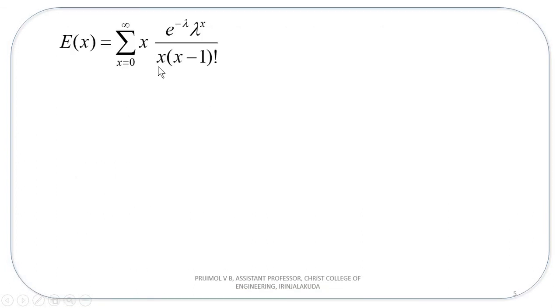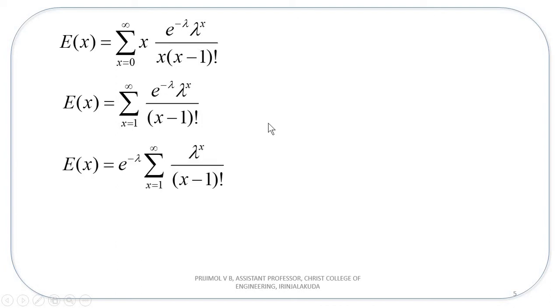Now cancel this x and x here. So after cancelling, the limits of x will now change. So instead of x equal to 0 to infinity, it will now become x equal to 1 to infinity. Since e raised to minus lambda is constant, because here x is the variable, I am going to take that outside the summation. Now I am going to expand the summation.